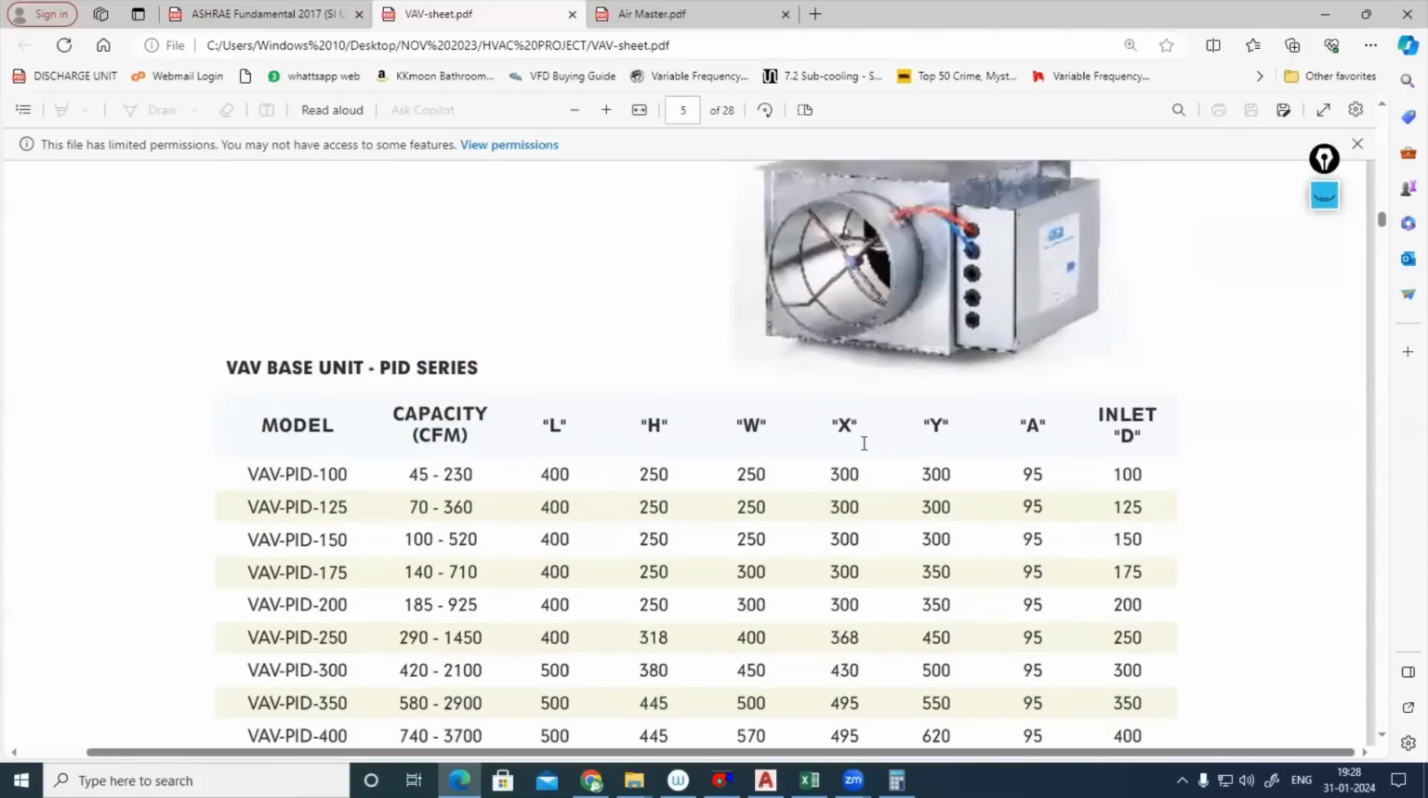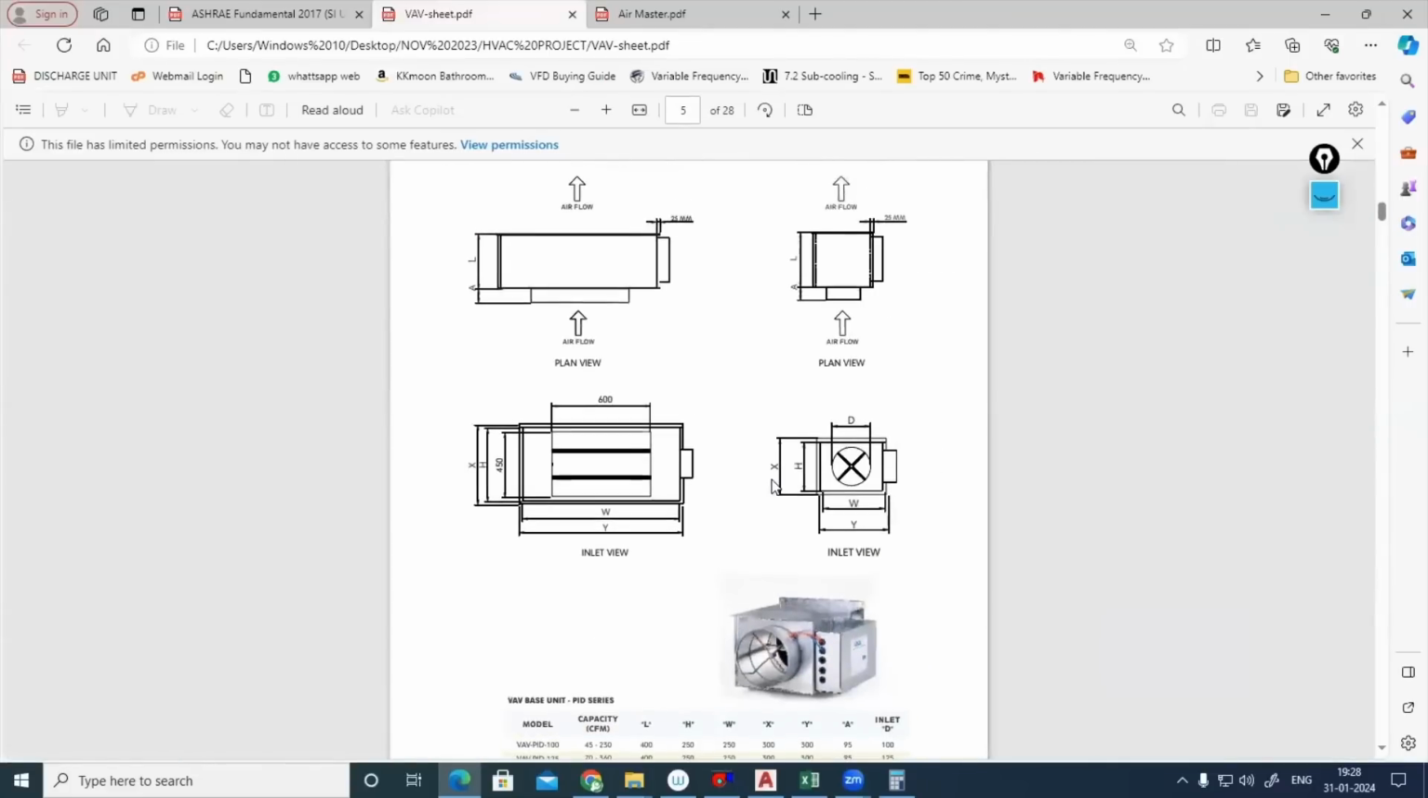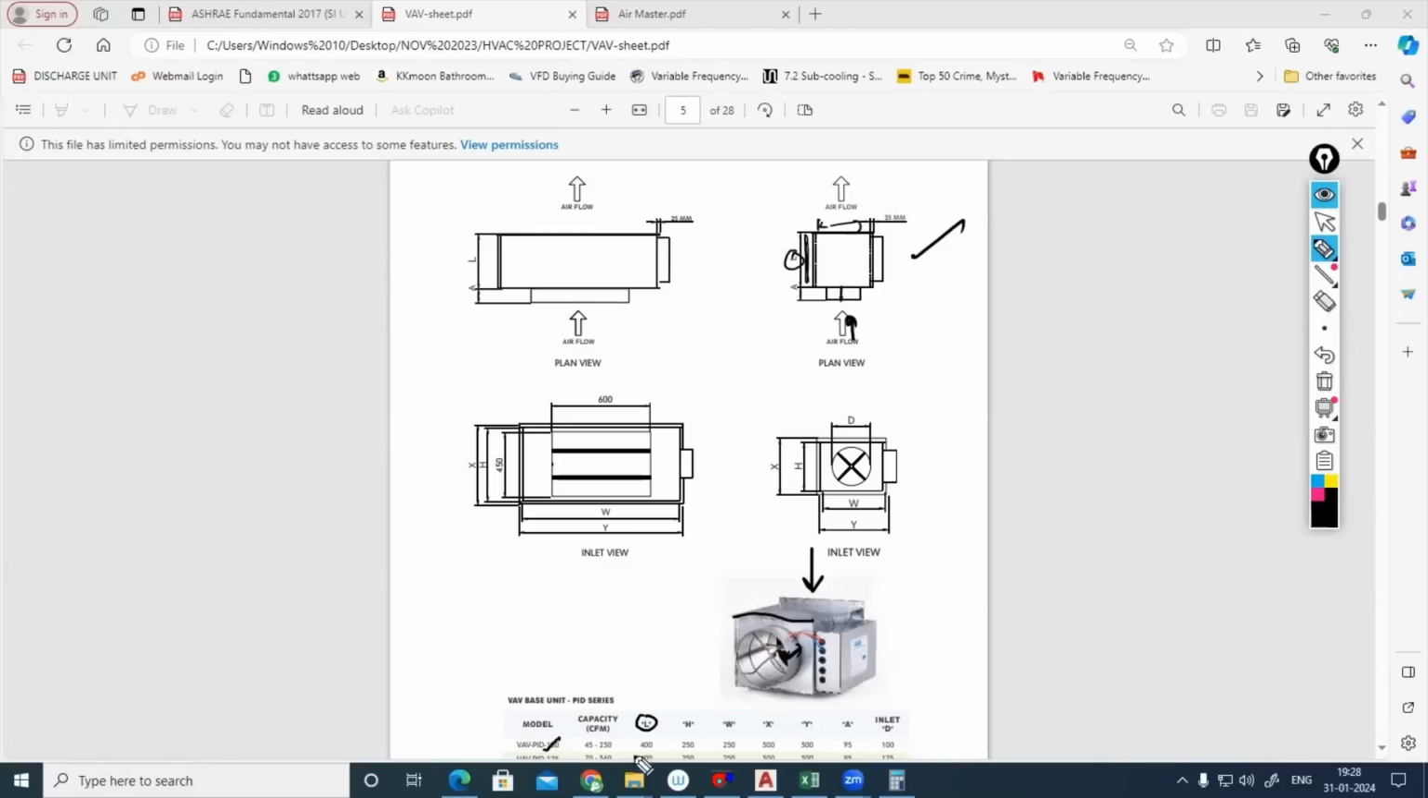Okay. VAV dimensions they are providing here. For example, this is a VAV. And this is a top view. Which one is the top view? This is a top view. When you are looking from the top side, this is your inlet diameter. Here you can see inlet, airflow that is entering inside. Okay. And this is the width of VAV, this one. And this is the length of VAV. So how much length can come? For example, PID 100, the length is